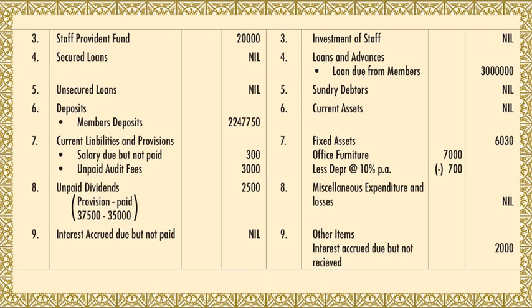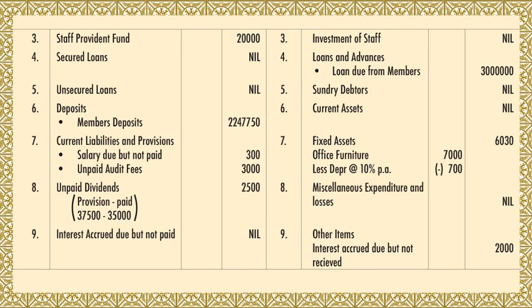Then sixth is deposits. Members deposit is given in the trial balance, 22,47,750. You take that. Seventh is current liabilities. If any outstanding is there in the adjustment, you have to take it. You can see in the adjustment, salary outstanding is 300 and unpaid audit fees is 3,000. So these both things are already given. So you take both, which is an adjustment.